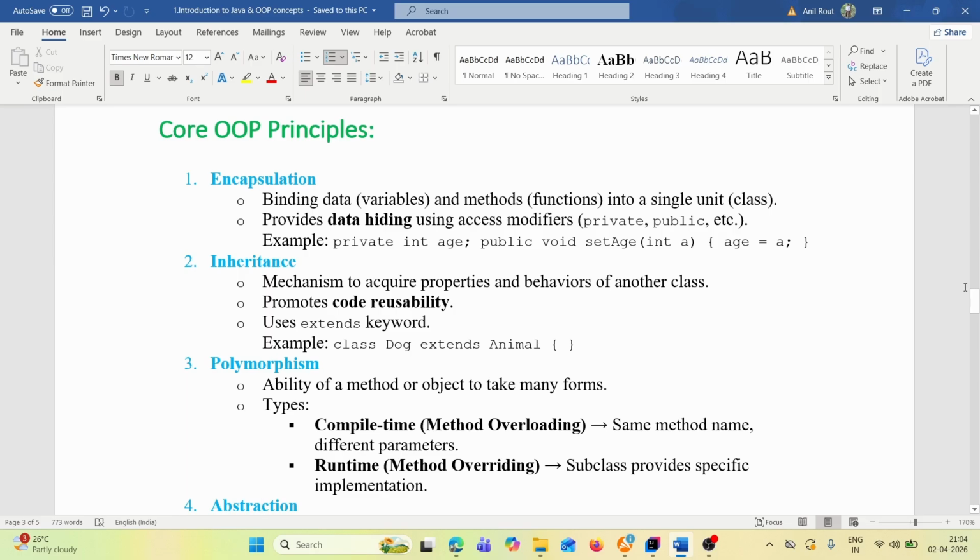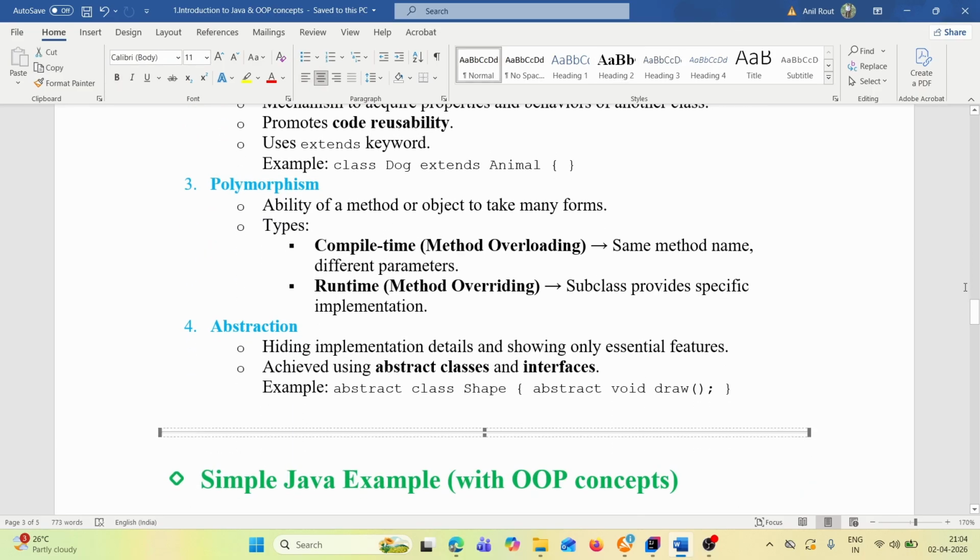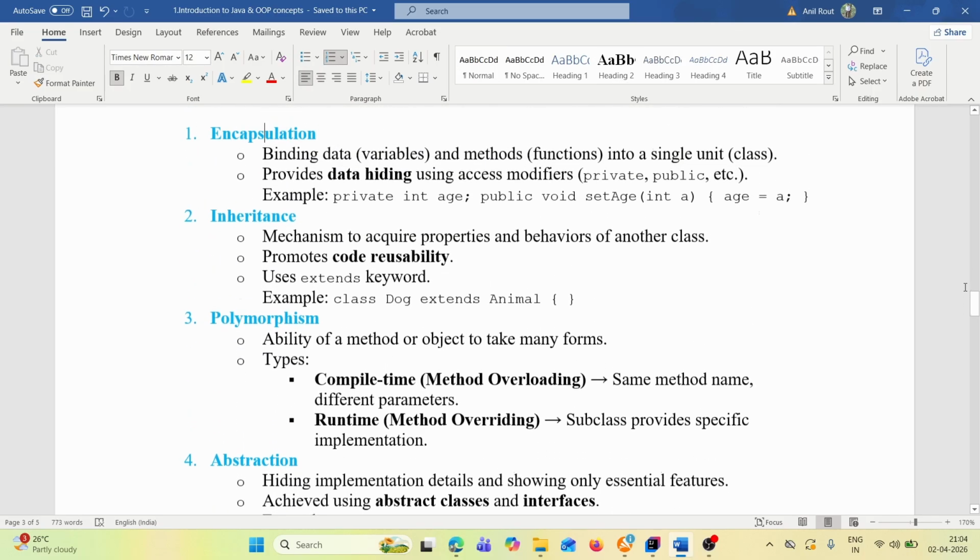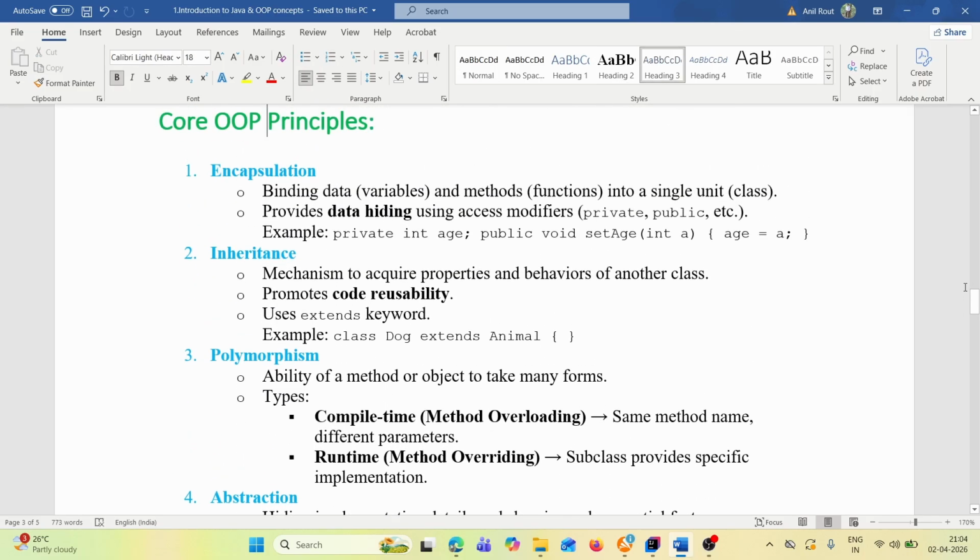Now the core OOPS principles. There are four core OOPS principles in Java: encapsulation, inheritance, polymorphism, and abstraction. Let's discuss one by one. Encapsulation: binding data, that is variables, and methods, that is functions, into a single unit.